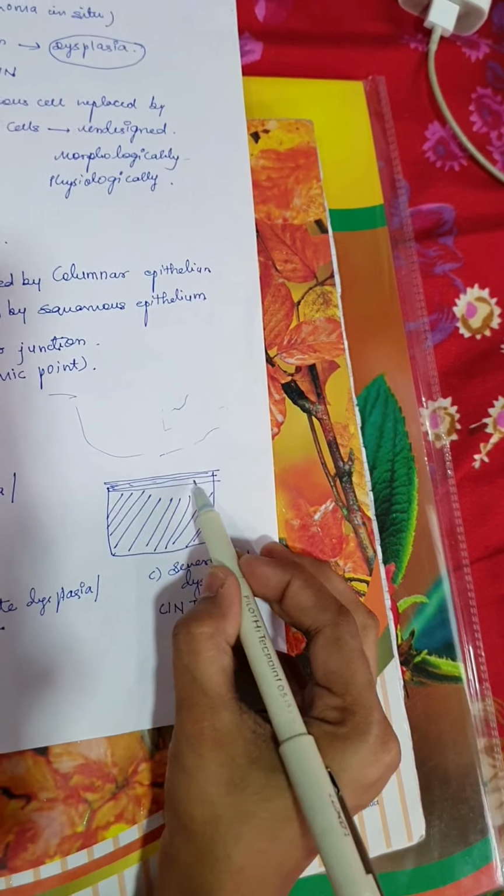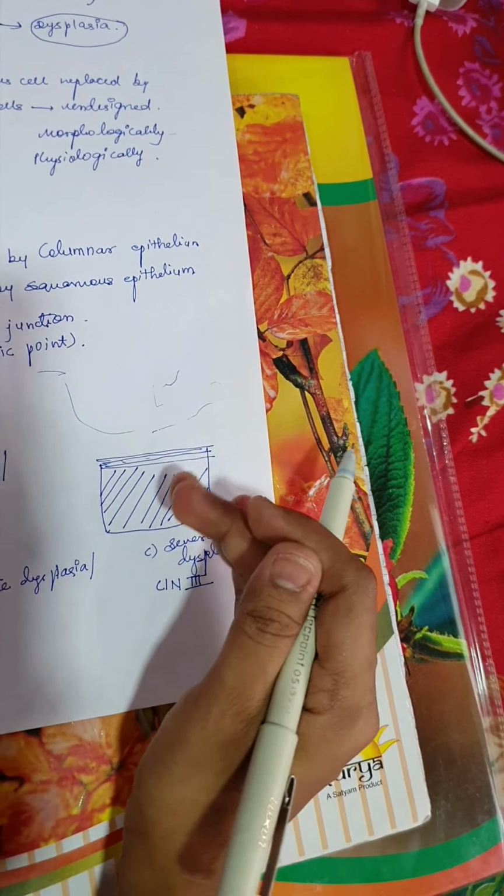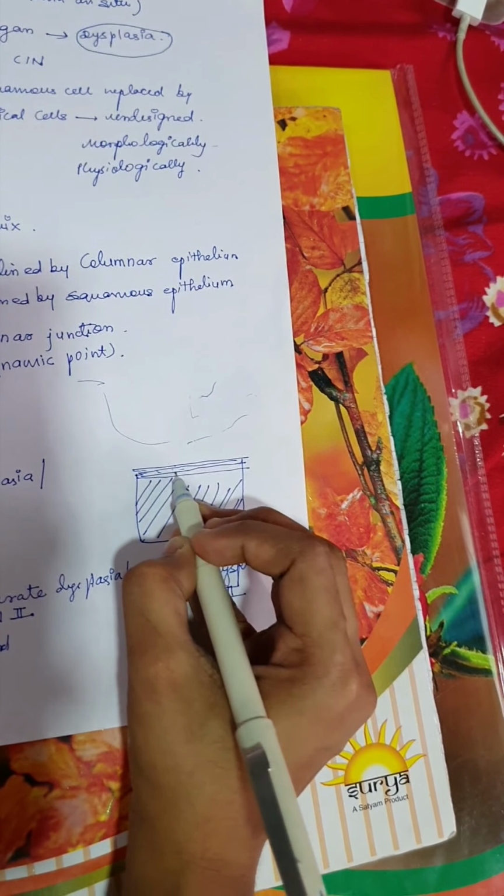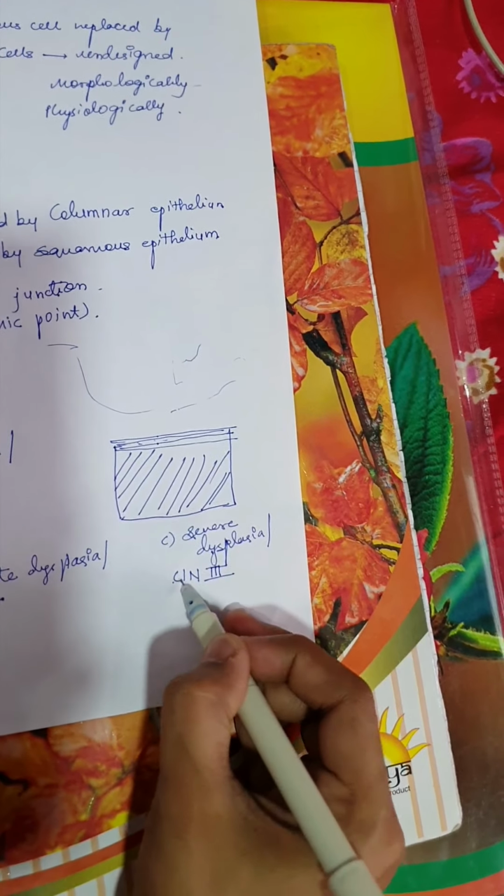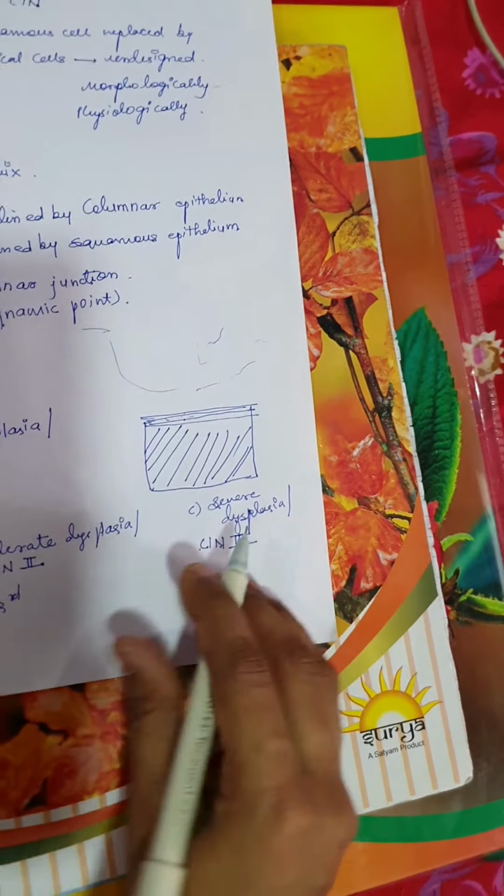So the whole thickness of the squamous epithelium, all the cells are involved, only a few, 1 or 2 layers above are not involved, then we will call it severe dysplasia or cervical intraepithelial neoplasia 3.